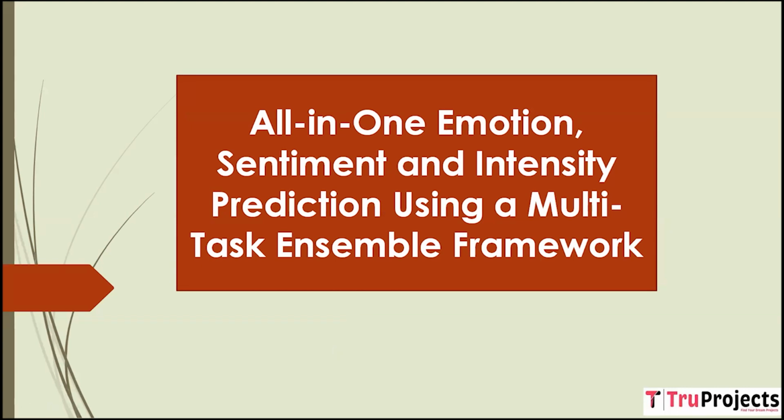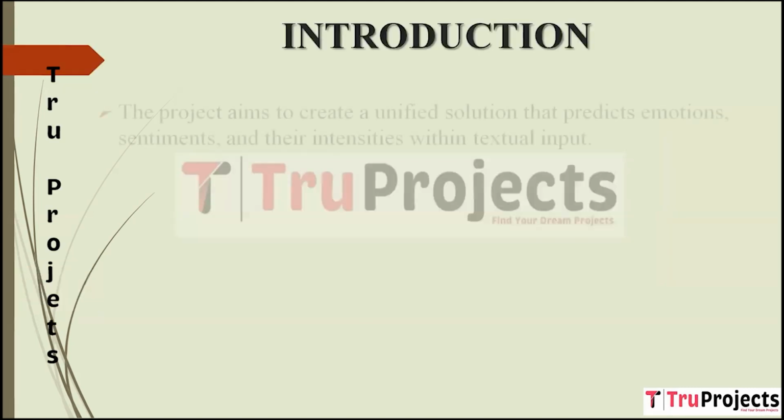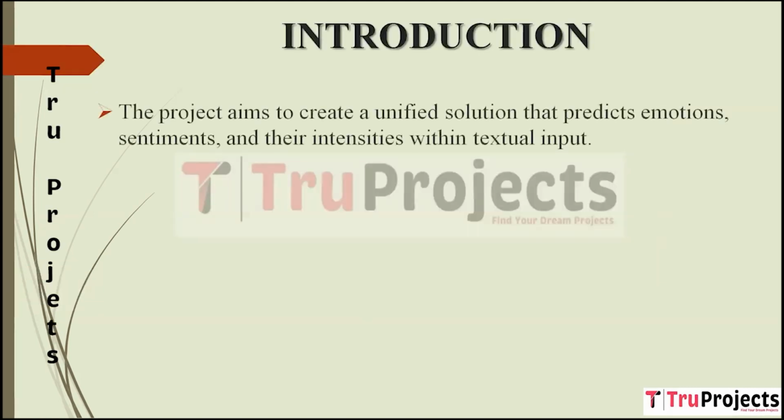In this video, we are going to explain the project titled All-in-One Emotion, Sentiment and Intensity Prediction using a multitask ensemble framework. Introduction. The project's first goal is to build a single efficient system capable of understanding and predicting emotions, sentiments, and how intense they are, all from the words people use in text.